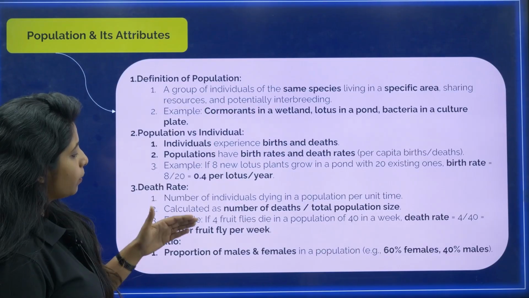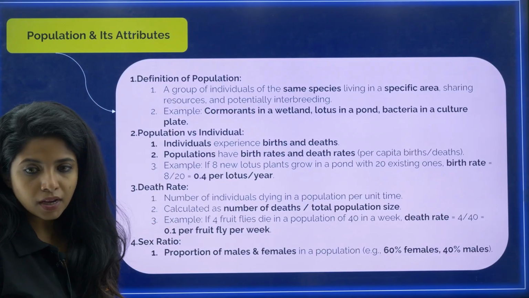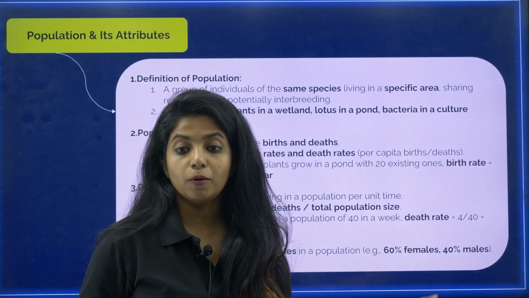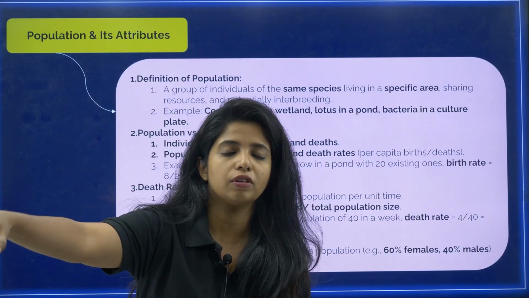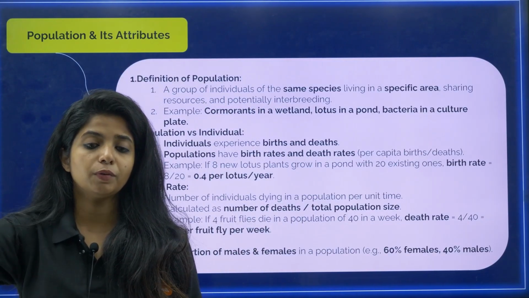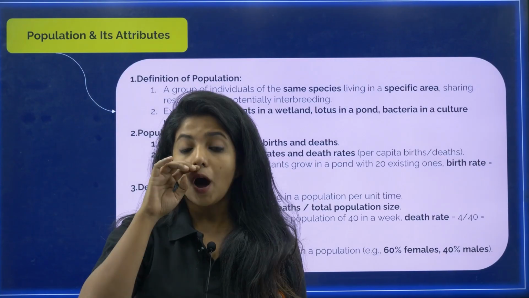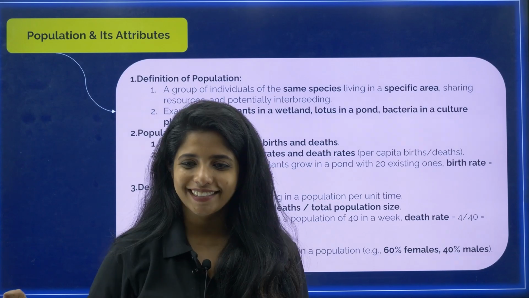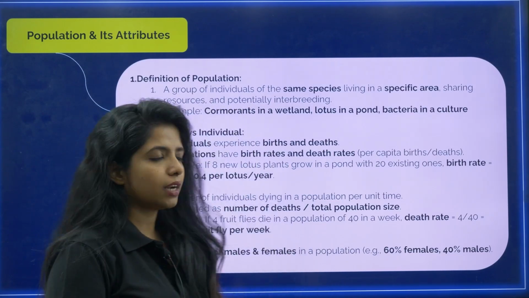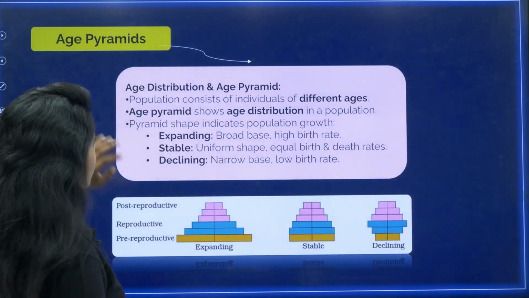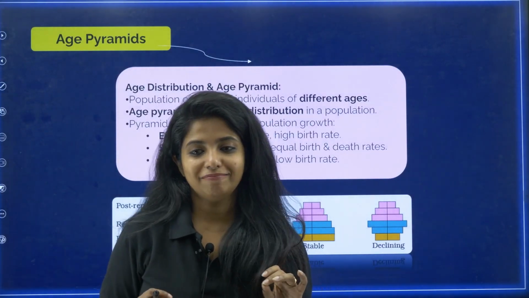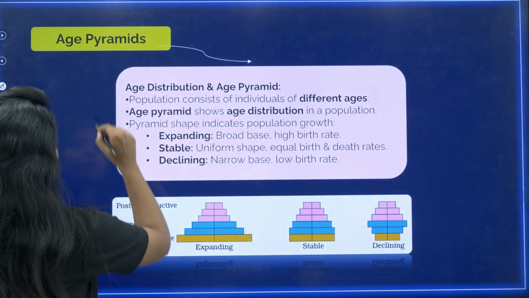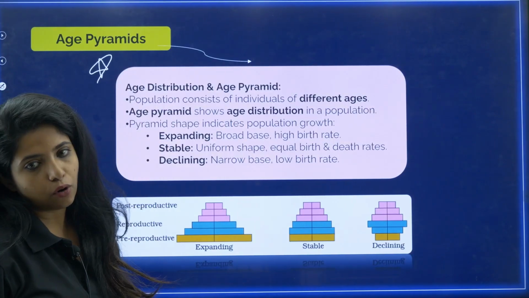Now apart from that, in population we have one more thing, that is sex ratio. What do you mean by sex ratio? It is just the proportion of males and females in a population. For example, if 60% of them are females, the rest 40% will be males. So this gives an idea about how many organisms belonging to one particular sex are there in one particular population. These are small attributes of the population. I agree the initial part of the chapter is a little bit boring, but obviously it is important, we have to study. Now this particular thing that I am showing you is highly important because you get questions every year on the basis of this.